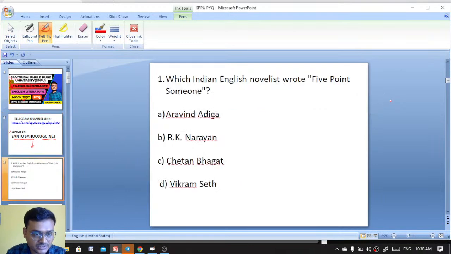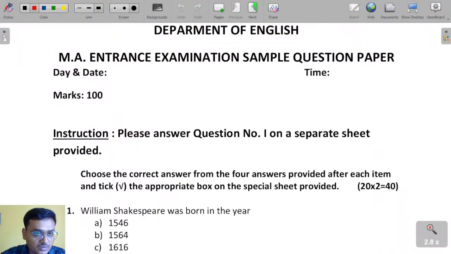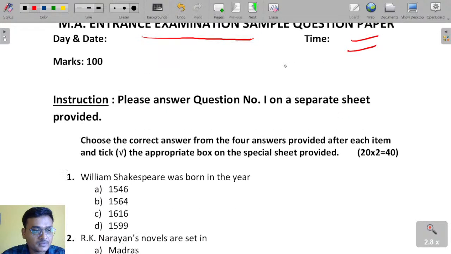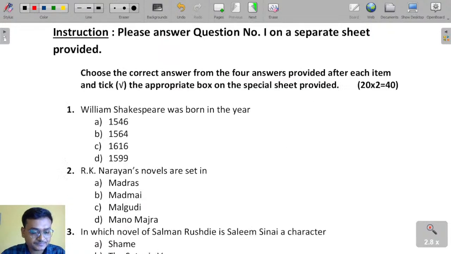So here is the first question. I don't want to waste your time, let's begin the session. Here there is a PPT as well. That is the Savitribai Phule University Department of English MA entrance exam sample question paper. You see it says, please answer question number one on a separate sheet, but that is not important.